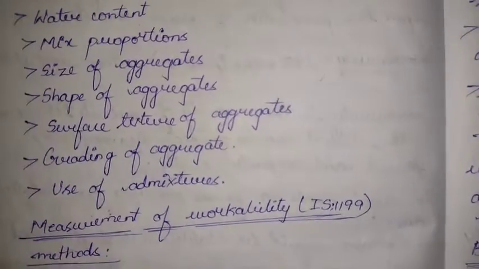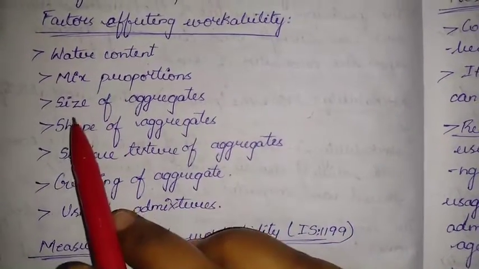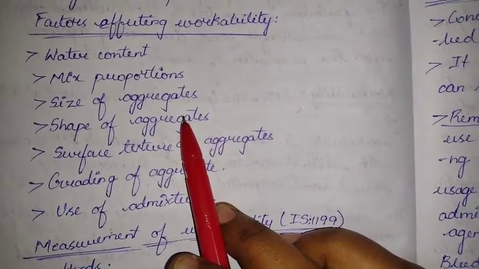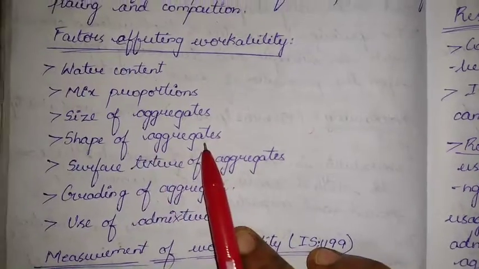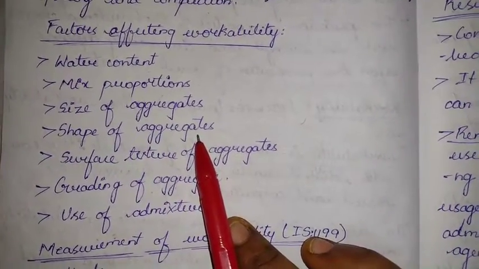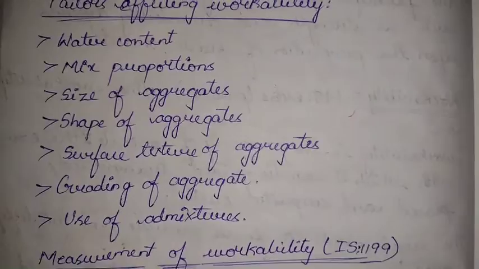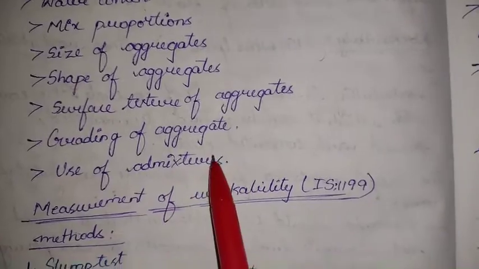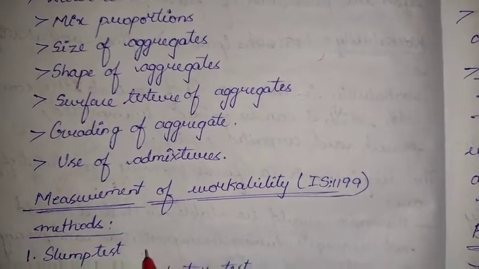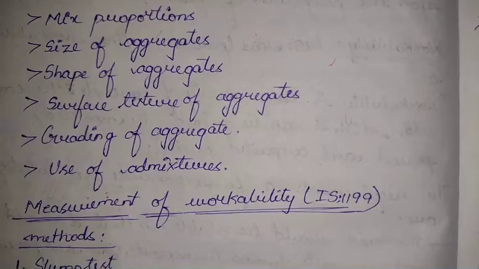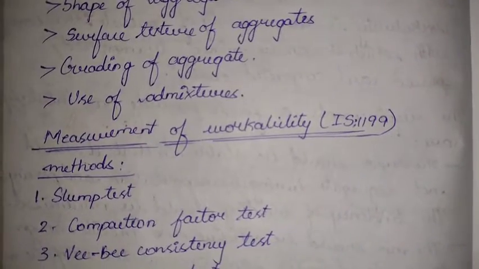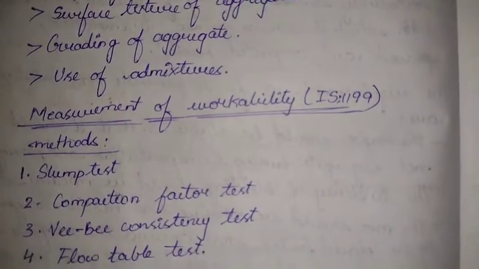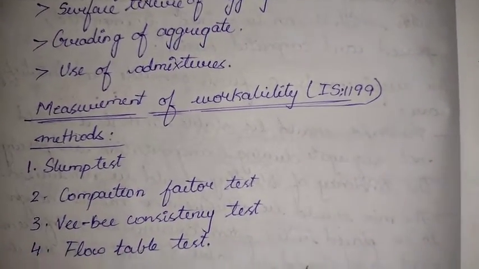Size of aggregates, also indicating the maximum size of aggregate. Generally we'll be taking 20 mm as the maximum size of aggregate in a mix design procedure. Shape of aggregates, whether it is a rounded one or an angular one in nature. Surface texture, that is whether it has a smooth texture or a rough texture. Grading of aggregates, that is uniform grading or non-uniform grading. Then the use of admixtures, maybe chemical ones, or superplasticizer. Superplasticizer will also affect the amount of water we are using for that mix.